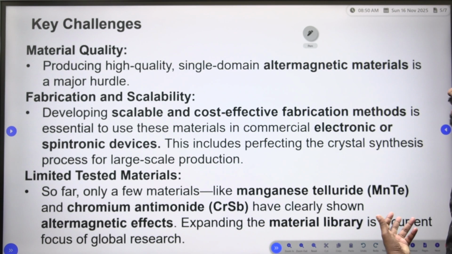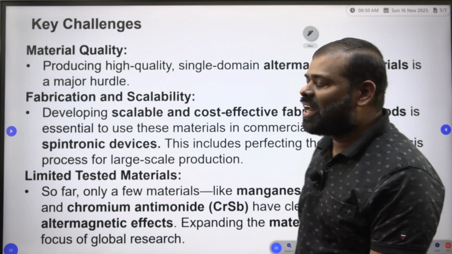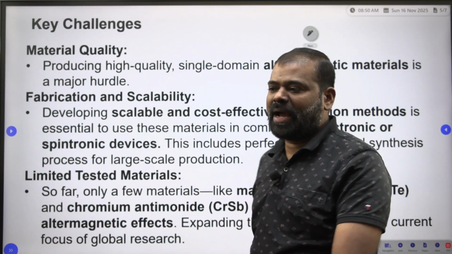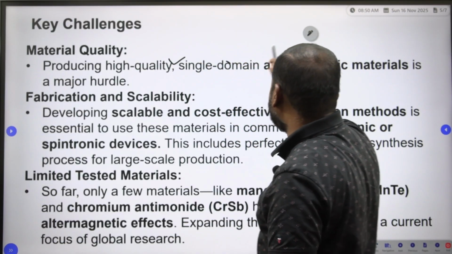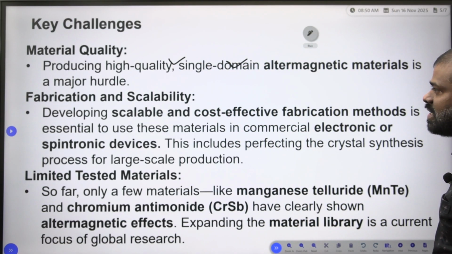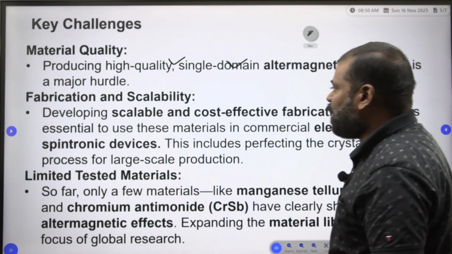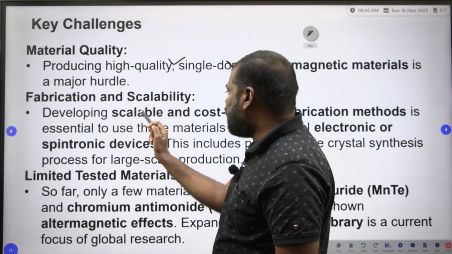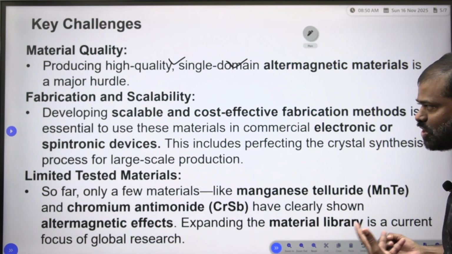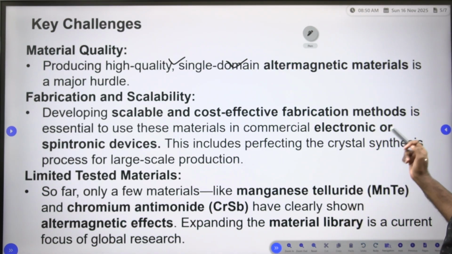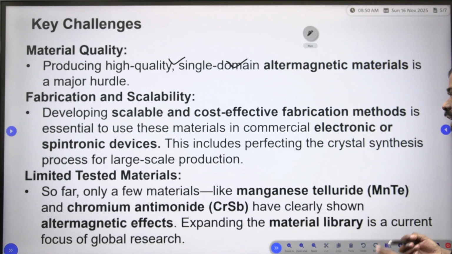Not only that, there are key challenges for altermagnetism. Material quality: producing high quality single domain altermagnetic materials is a major hurdle. Fabrication and scalability: developing scalable and cost effective fabrication methods is essential to use these materials in commercial electronic or spintronic devices.